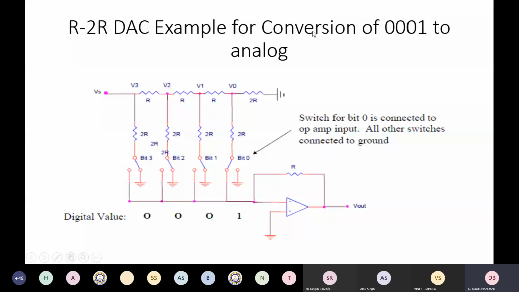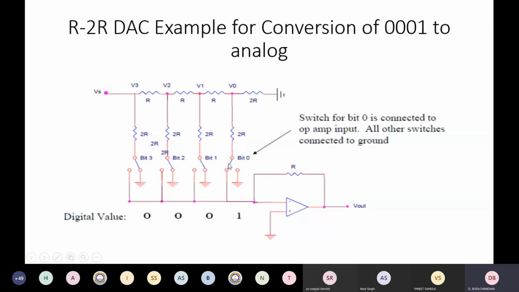So let us take an example of conversion of 001 to an analog signal. If it is 001, the bit 0 switch connects this 2R to the inverting input, whereas it connects all other resistances to the ground.